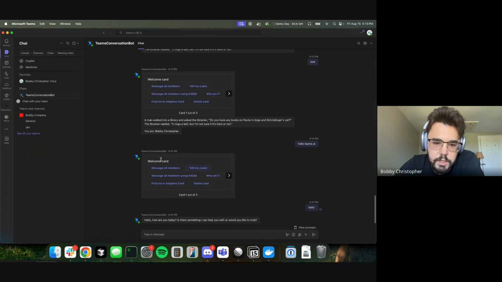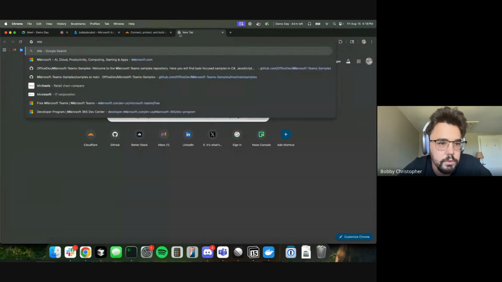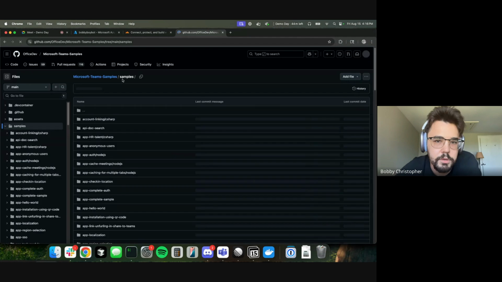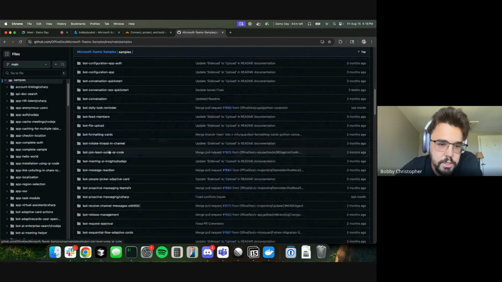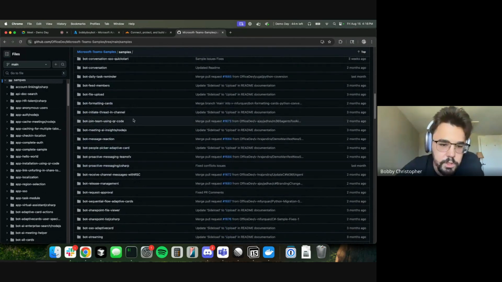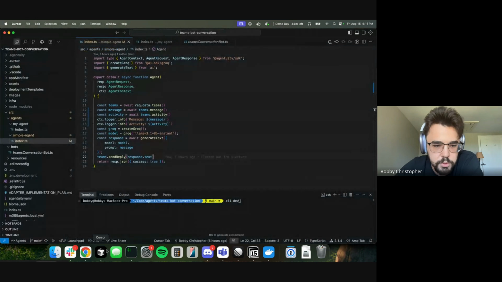This is more custom Teams functionality, and there's a multitude of different things that they have. You can check them out at this Microsoft samples repo just to give you the idea. They have a bunch of examples. So if you found something really cool in this repo that Microsoft has built, you would use that bot example for that scenario.